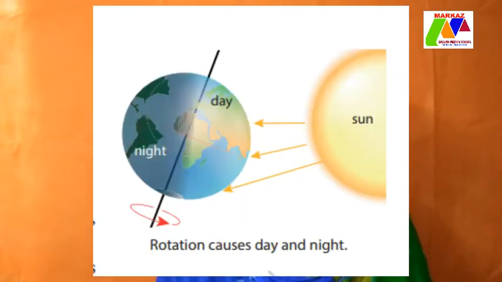Since the earth is spherical in shape, only a part of it receives sunlight. This part has day, and the part that does not receive sunlight has night. You can see the diagram there very clearly showing you how day and night is caused and how the axis of the earth is tilted. As the earth rotates, the lighted part moves away from the sun and has night. The dark part comes to face the sun and has day.